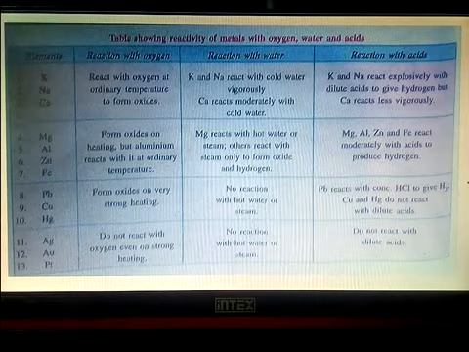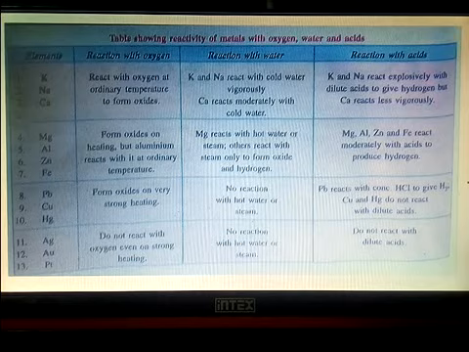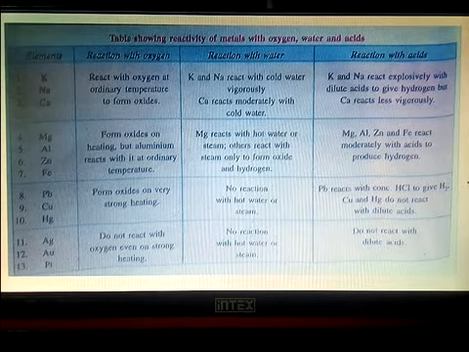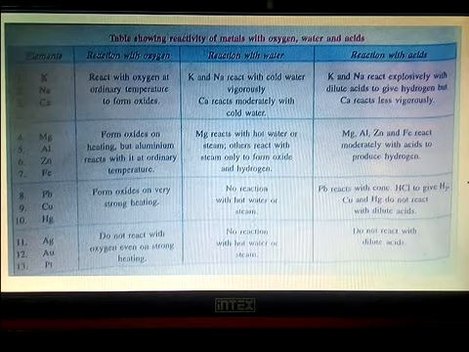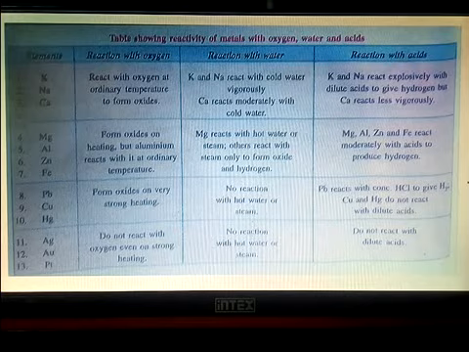It reacts moderately. But then, if I ask you, name the metals which react with cold water, what will be your answer? Potassium, sodium and calcium. Then potassium and sodium react explosively with dilute acids to give hydrogen, but calcium reacts less vigorously and hydrogen is not released.